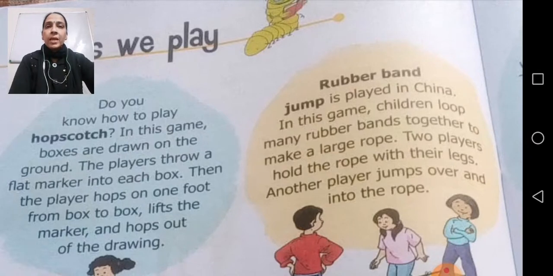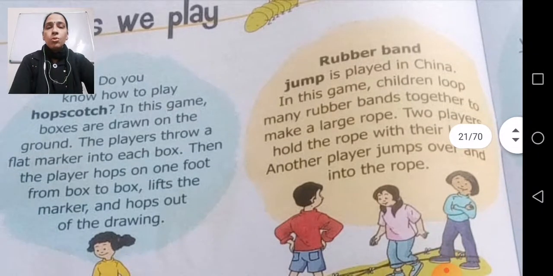Now, games are widely divided into two categories: indoor games and outdoor games. For that, we are going to talk later. First of all, let's see different games. Now, do you know how to play the first game, that is hopscotch? Maybe you have all seen this game, but you are not aware that this game is called hopscotch.